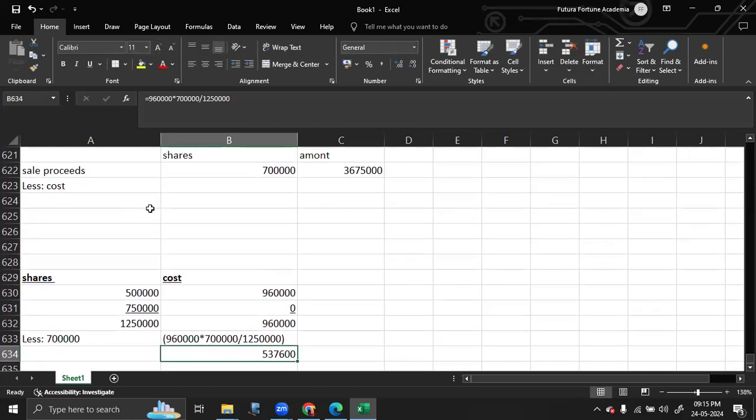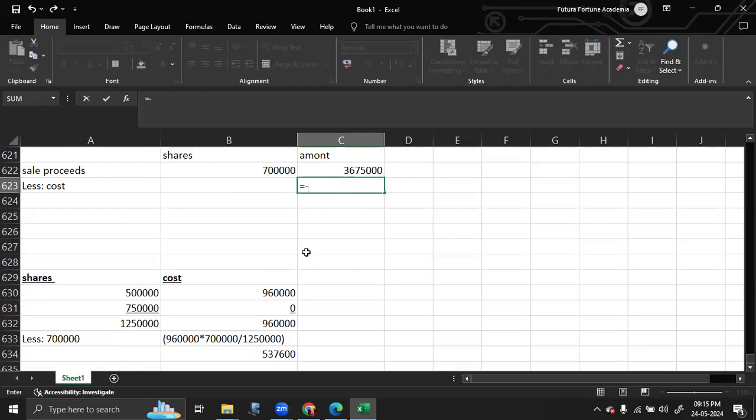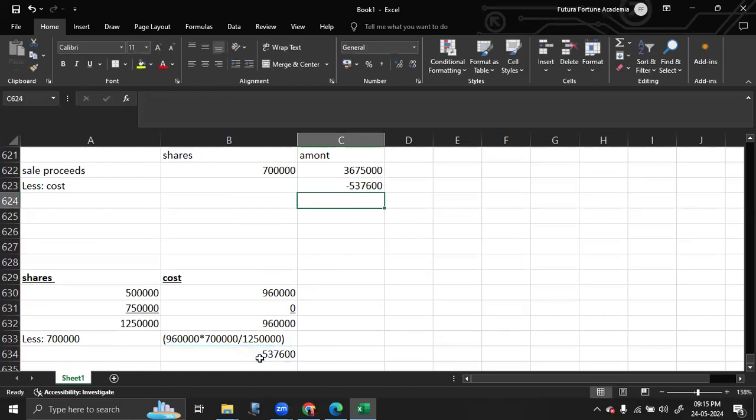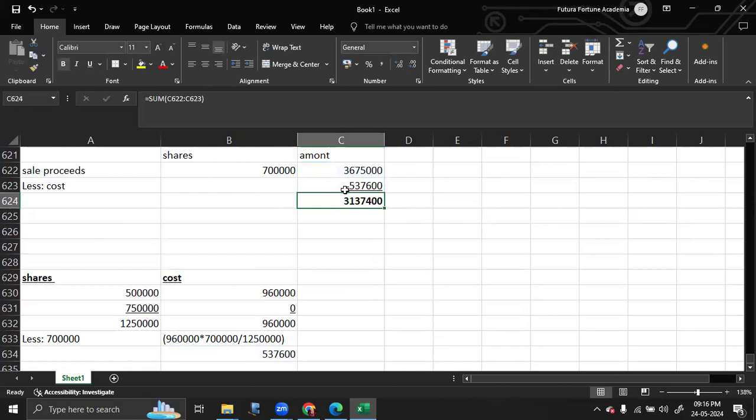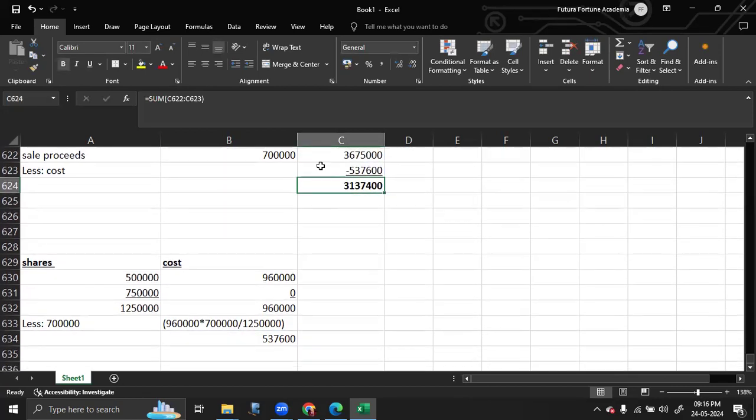So we need to put that in the cost column, and you will get your chargeable gain, which is 3,137,400.